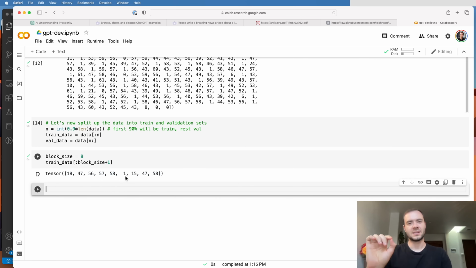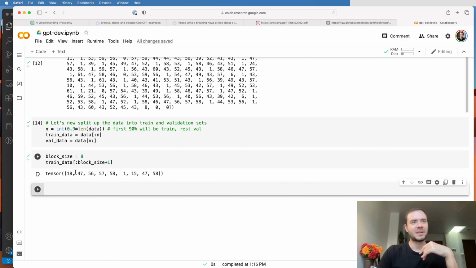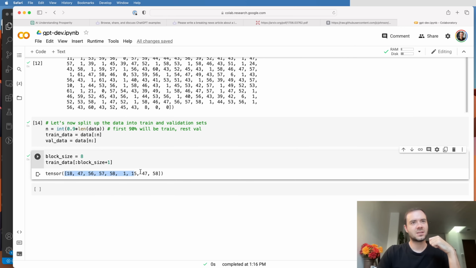So this is the first 9 characters in the sequence in the training set. What I'd like to point out is that when you sample a chunk of data like this, say these 9 characters out of the training set, this actually has multiple examples packed into it. That's because all of these characters follow each other. When we plug it into a transformer, we're going to simultaneously train it to make a prediction at every one of these positions.